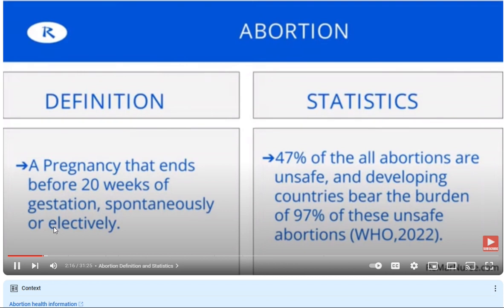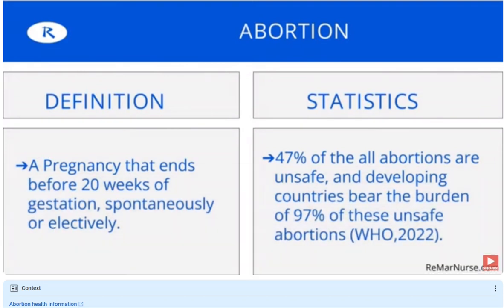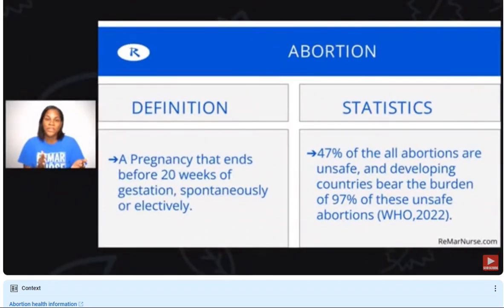as the expulsion of an embryo or fetus before it's viable. And that viability is usually before 20 weeks of gestation that we see in abortions. Let me rephrase that. Viability is after 20 weeks, right? And that just means that a baby is able to grow outside of the uterine environment. So typically that is after 20 weeks or 500 grams. When we talk about abortion, abortion is a pregnancy that is terminated before that 20-week marker.